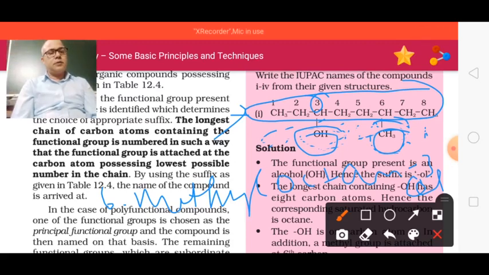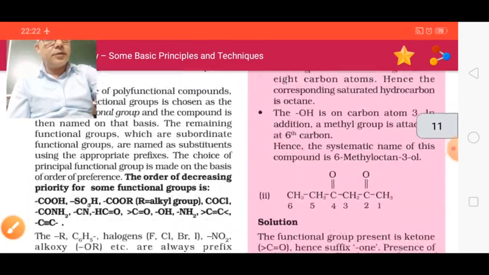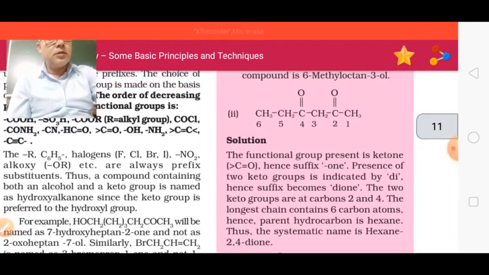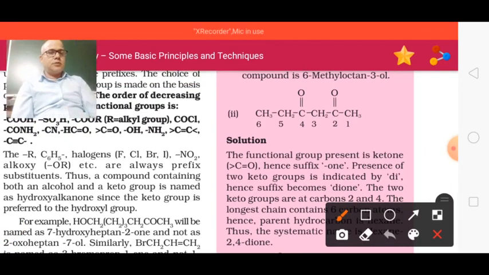Now we will see some more examples. More practice brings more perfection in chemistry. Let's see this compound here. What will be the name of this compound?